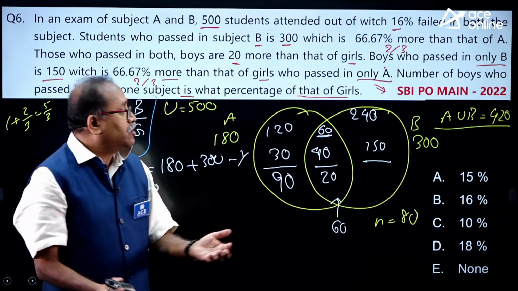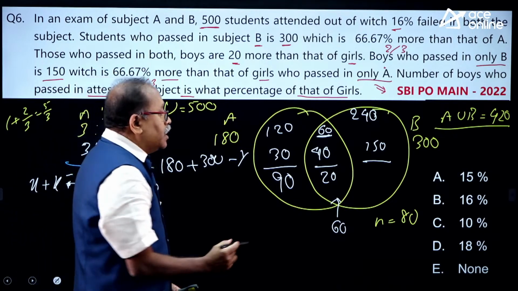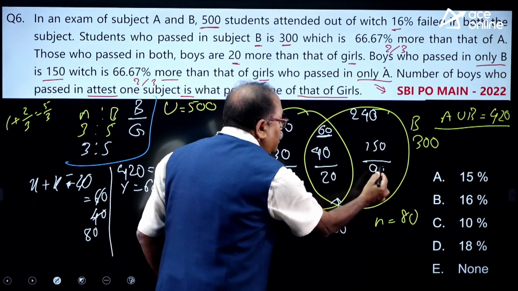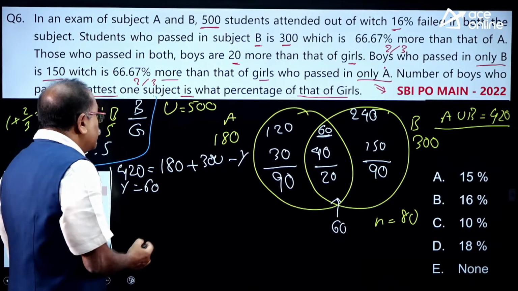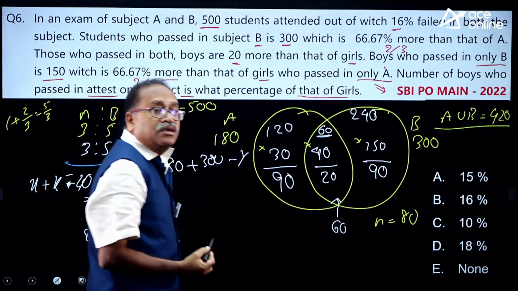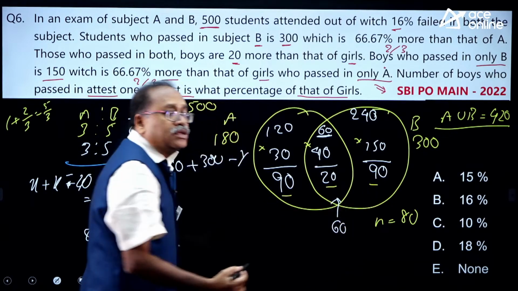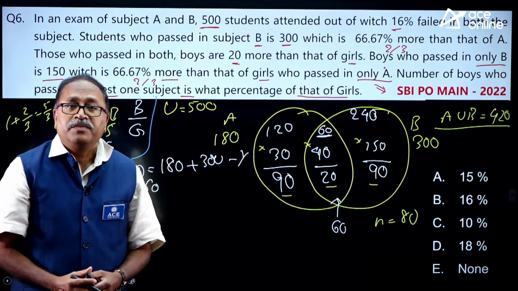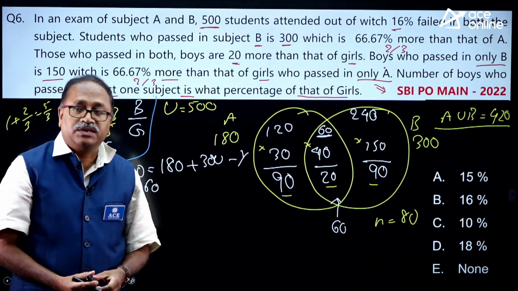Then the number of girls will be 240 minus 150, and that gives us 90. These are the figures where the number of boys passed, and these are the figures where the number of girls passed. So I need to find out the total and find out boys are what percentage more than girls.